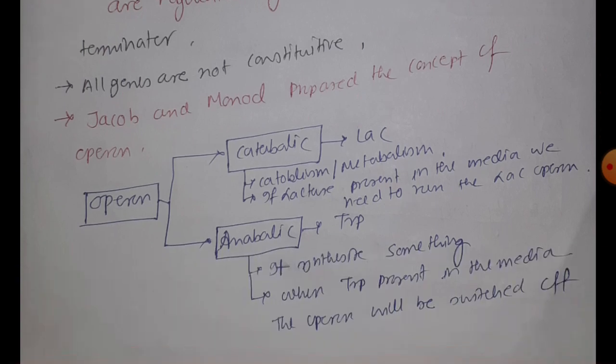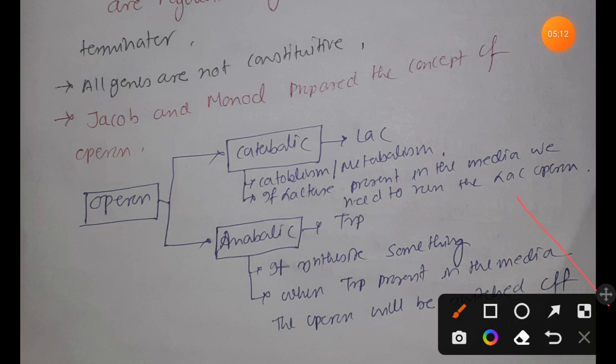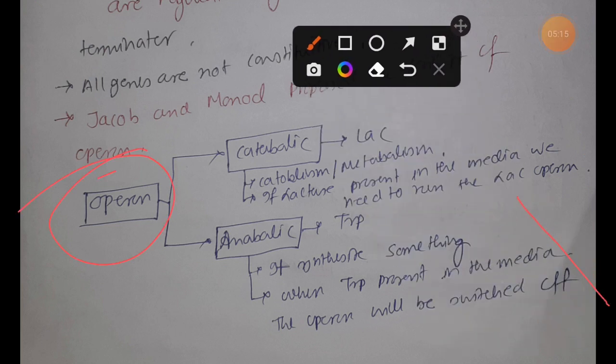Another important concept that I want to give you here is the classification of operon. Operon can be divided into two types. One is catabolic operon, another one is anabolic operon. Remember, catabolic operon means it metabolizes something. That means with the help of this operon there will be conversion of some complex product into simple and usable product.